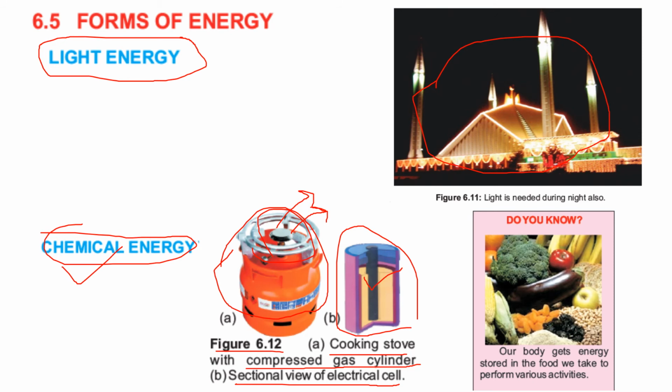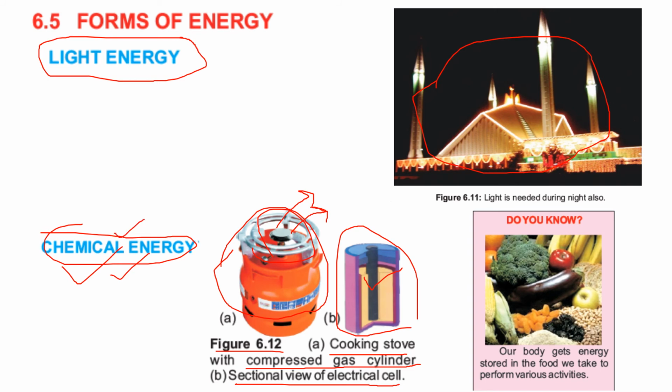And if we see the example of animals, they get heat and muscular energy from the food they eat. What happens? Chemical reactions take place when they chew the food, and they get muscular energy. Muscular energy is basically the movement of muscles, and similarly, they get heat energy as well when the animals take food. So chemical reactions are involved, and they also produce different energy from chemical energy.